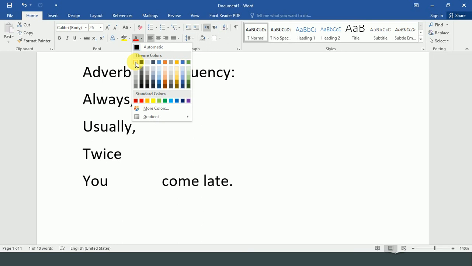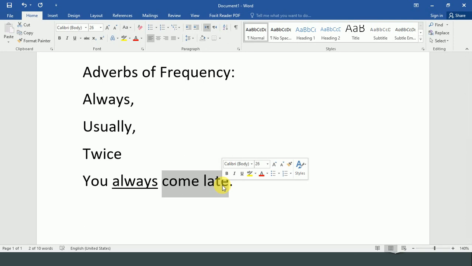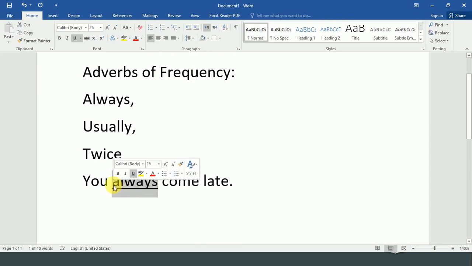But if I say you always come late, how often does the action happen? It happens always. If I say you come late, it means maybe only today, or for the time being. But if I say you always come late, this word shows the repetition of the action, which is coming late.